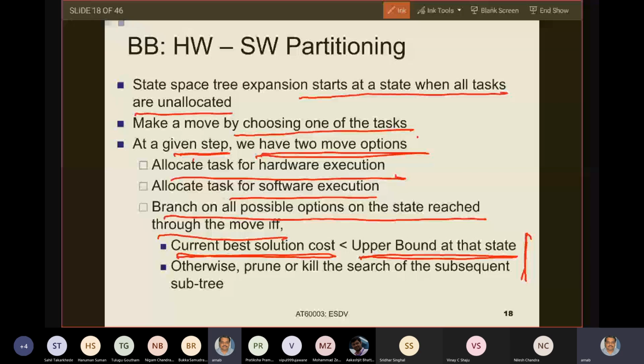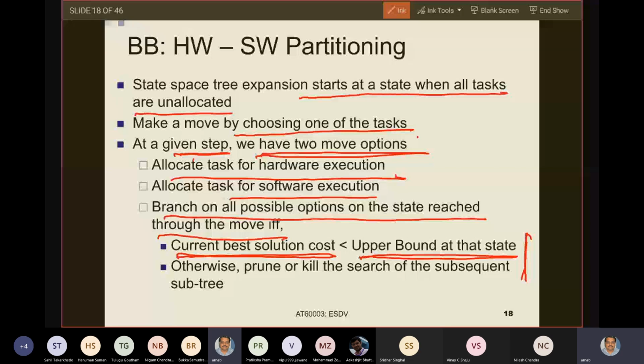Now, if you have a maximization problem, as we have here, then what we want to find out is the upper bound on the cost that can possibly be achieved by exploring further states from this state. Understand what I'm saying carefully. I am not explicitly exploring right now.